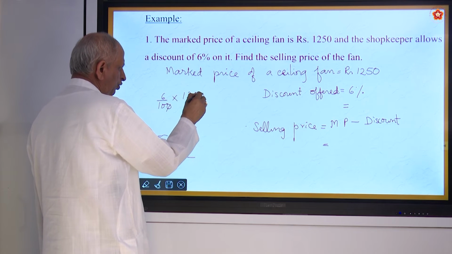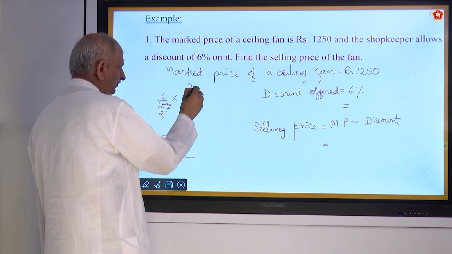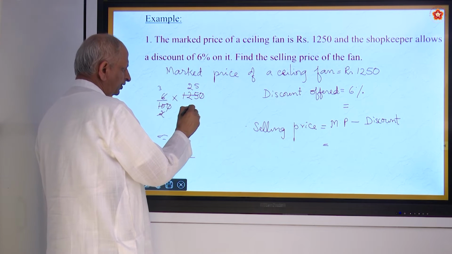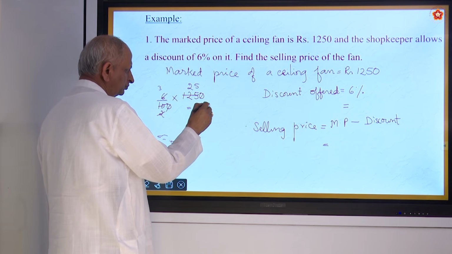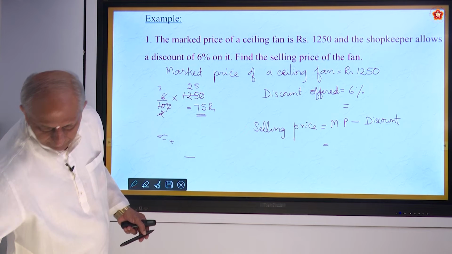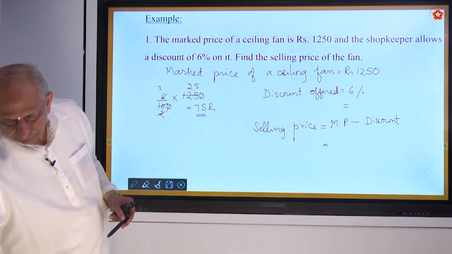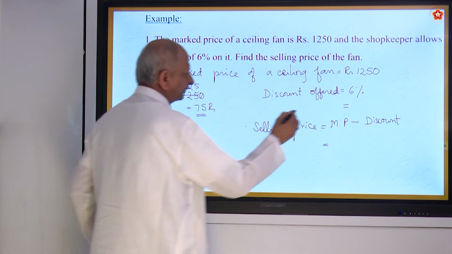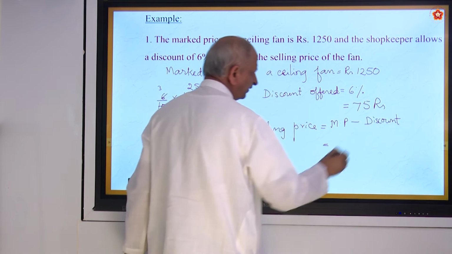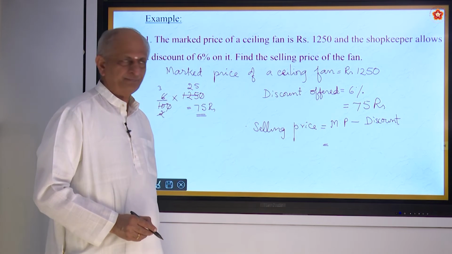That will be equal to 25 into 3, that will be equal to 75 rupees. So that is the discount offered. So what you must do with discount now? The question is, 75 rupees is discount. Find the selling price of the fan.